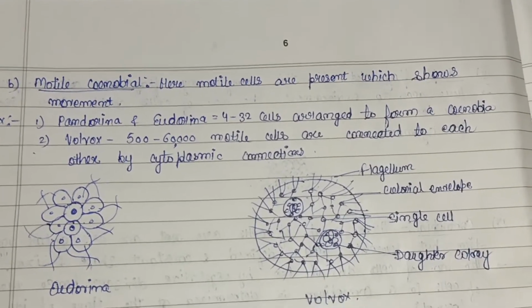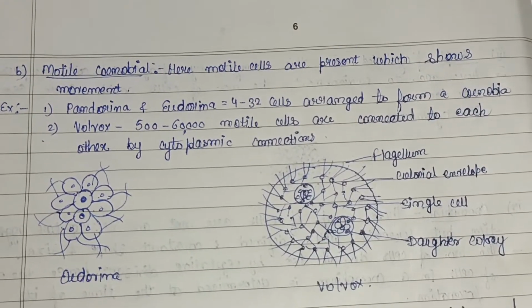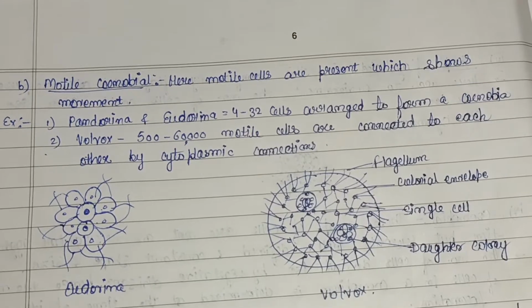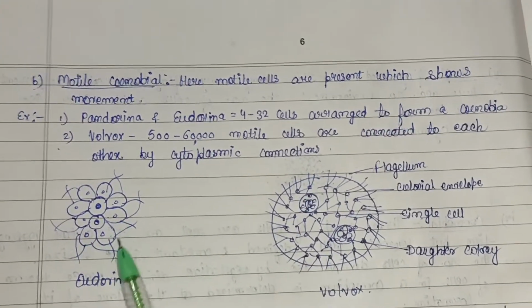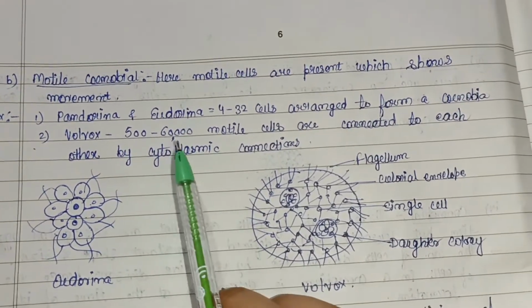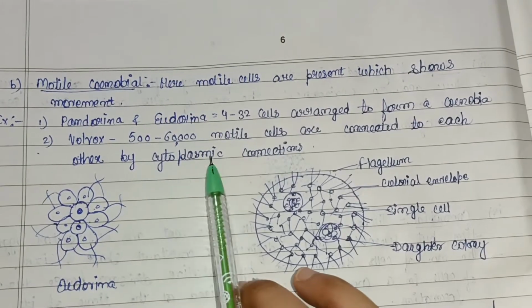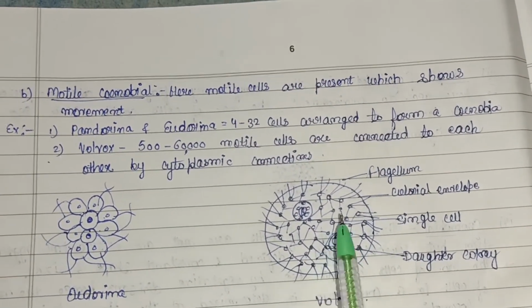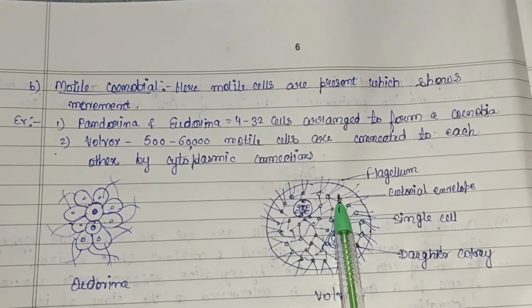Then motile coenobium. Here motile cells are present which show movement also. Examples are Pandorina and Eudorina. Here 4 to 32 cells are arranged to form a coenobium. The number varies from 4 to 32, and in case of Volvox 500 to 60,000 motile cells are connected to each other by cytoplasmic connections. So this is Volvox. Okay, daughter colony, a single cell is also present. Colonial envelope was there, flagella also present.